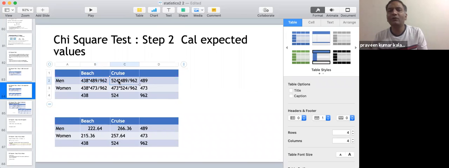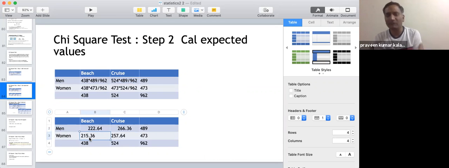Similarly, if I am taking cruise, I take this 524, which is for this column, and then 489 for this particular row, multiply them, and divide by 962, which is the total population. Same thing I would do here as well. The result you get is called the expected value in these particular cells. So the calculation is pretty simple. You are doing a cross calculation, and that cross calculation is what they call the expected value.